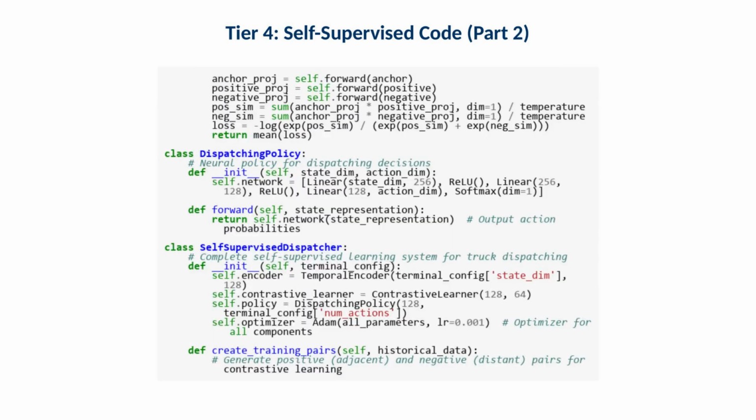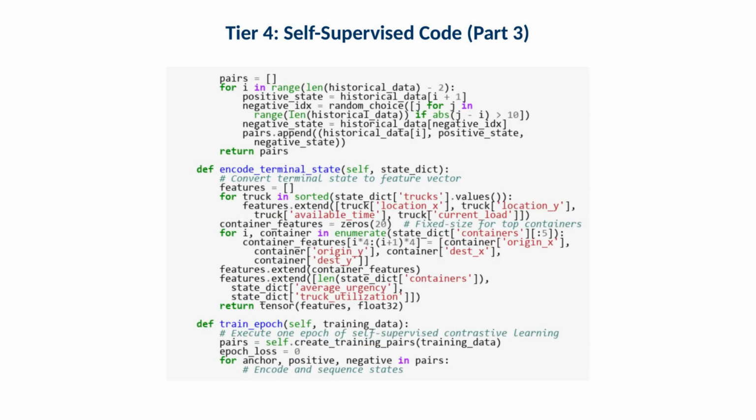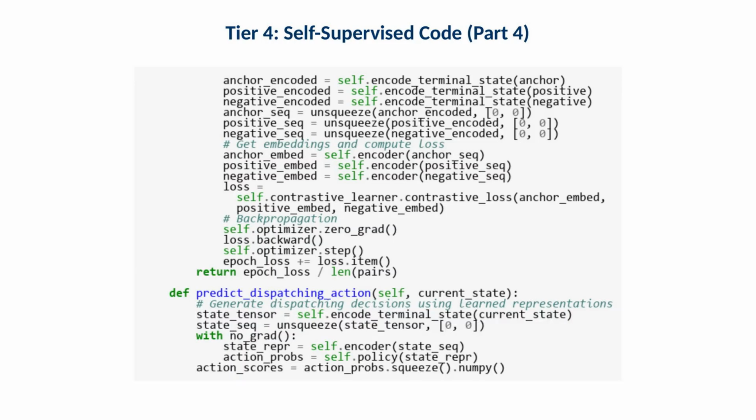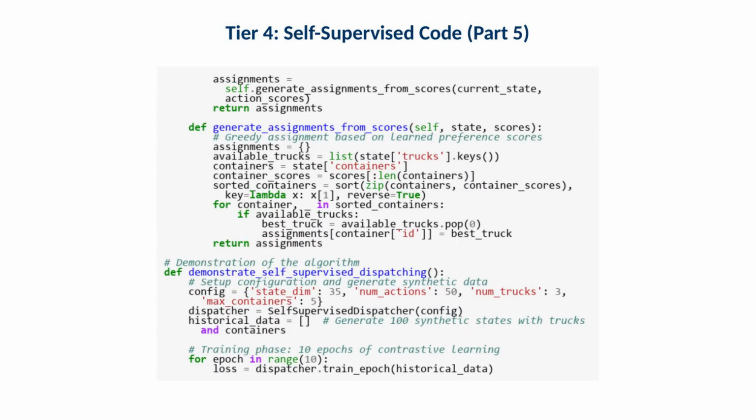This segment continues the implementation. Operationally, pay attention to the definition of positive and negative pairs because that is what determines what the model considers similar behavior. This segment continues the implementation. Operationally, this is where the encoder network and projection head are defined. This segment continues the implementation. Operationally, focus on training stability and on how the learned representation is later consumed by the dispatch policy.